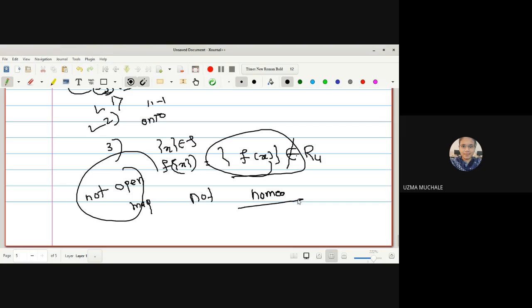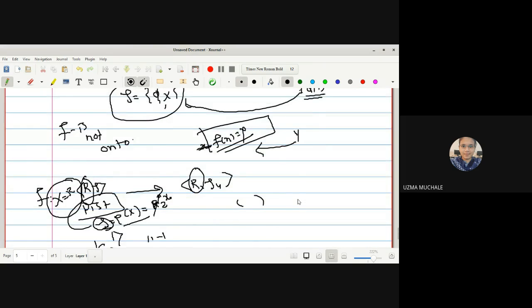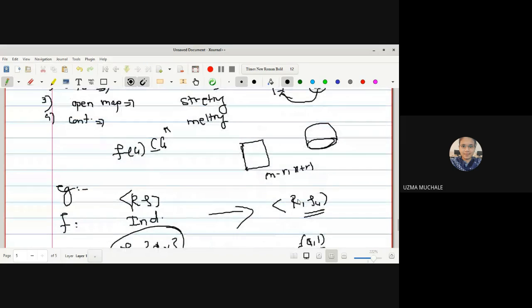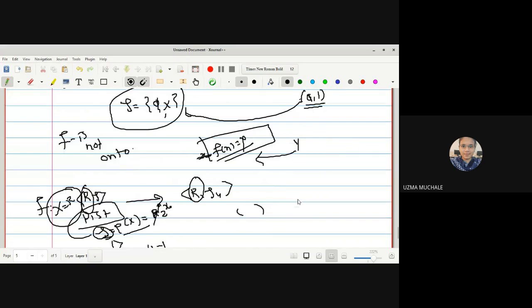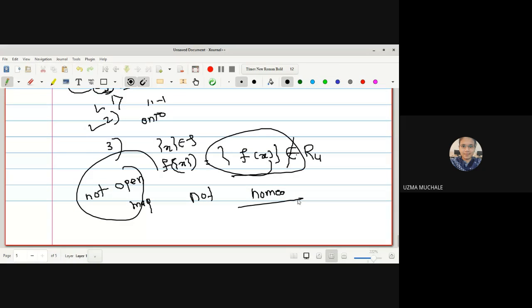Okay, just write down all these statements somewhere so that you can also have a counterexample. If you have a mapping f from indiscrete to usual, or discrete to usual, then it will not be a homeomorphism. Not an example of homeomorphism. Because many times we see examples of homeomorphism, that's why we cannot come to what is not a homeomorphism.